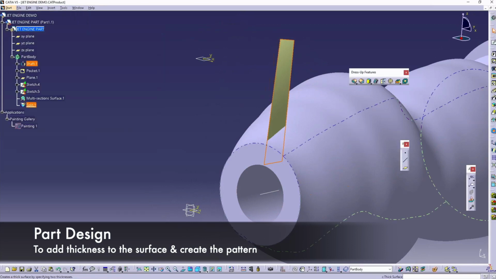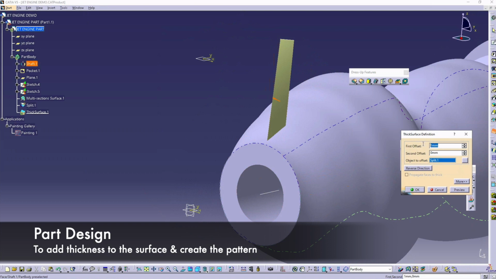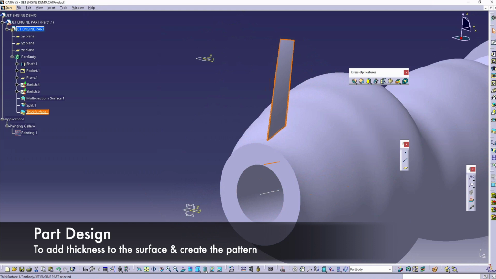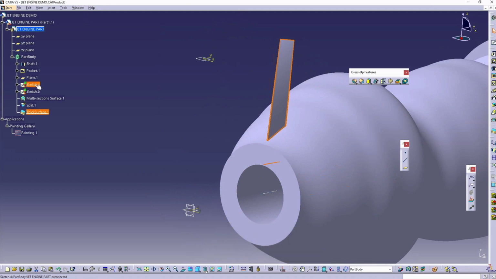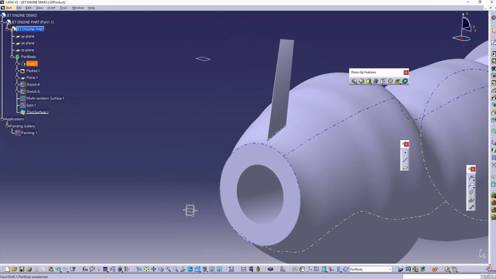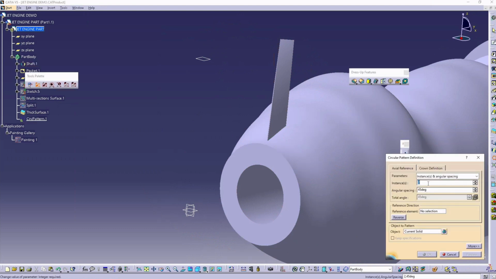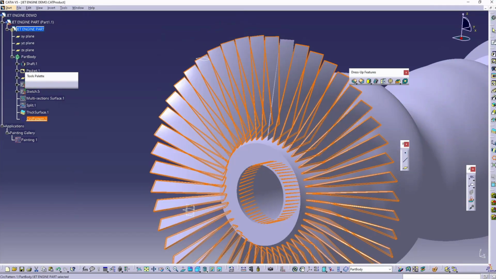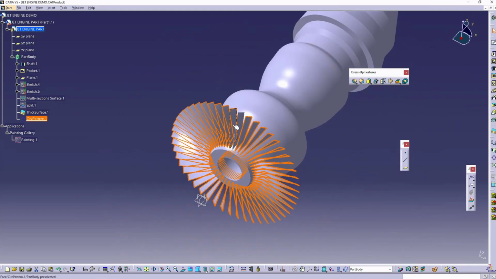Back to Part Design, we assign a surface thickness to it. In this case, 5 millimeters either way, and click OK. Now, hide the elements that are unnecessarily being displayed, and let's pattern the blade. We want 50 of them, evenly spaced around the hub. And we have the first set of blades.